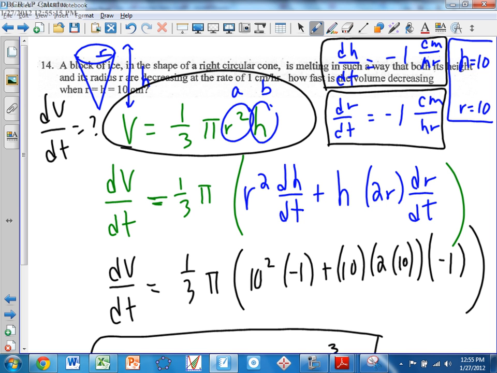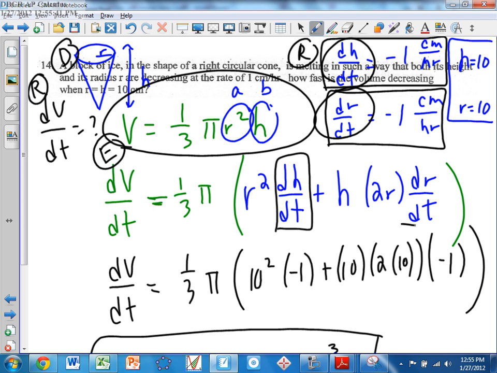So we've got our diagram to start. We've got our related rates listed over here. We've got our other related rate listed over here. We've got our equation listed right here for volume. Once we know that, we can take the derivative, but we'll notice right away that we are given both dh/dt and dr/dt. So if we take the derivative of V, we can use our product rule, and we'll have a dh/dt and a dr/dt. We'll be able to plug those both in.